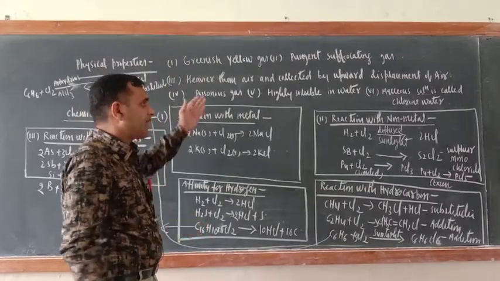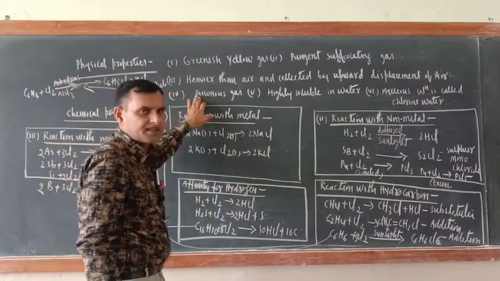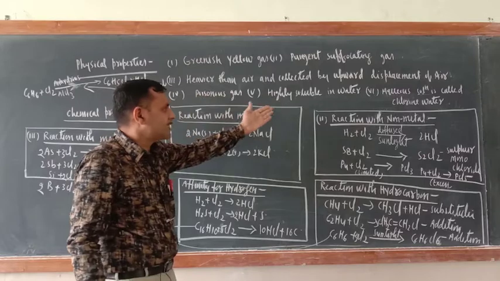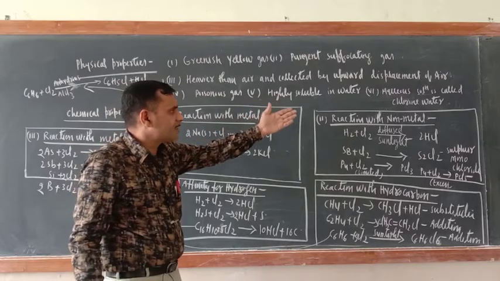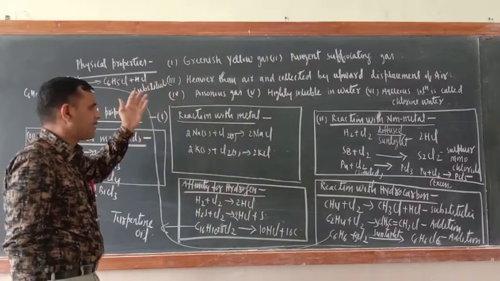So chlorine is heavier than air. Remember this one. It is a poisonous gas, highly soluble in water, and its aqueous solution is called chlorine water. So this is all about the physical properties of chlorine.